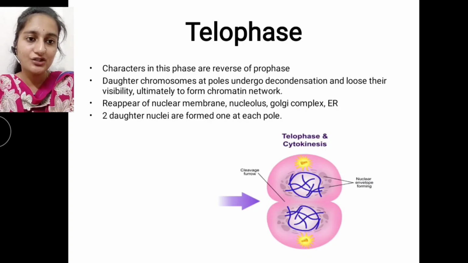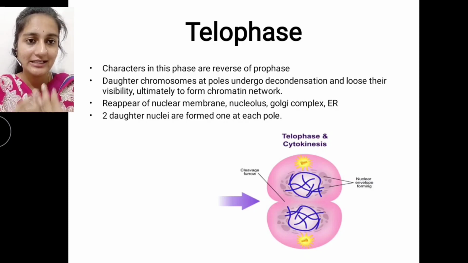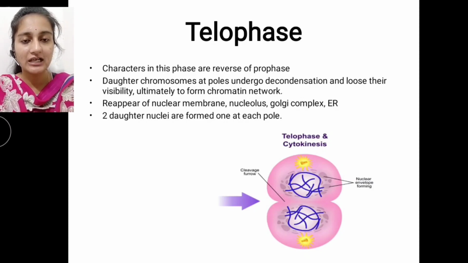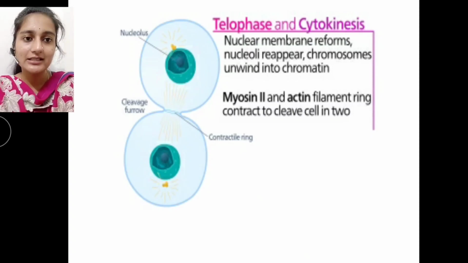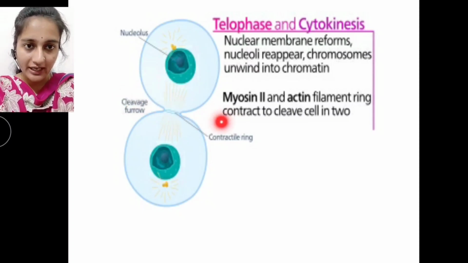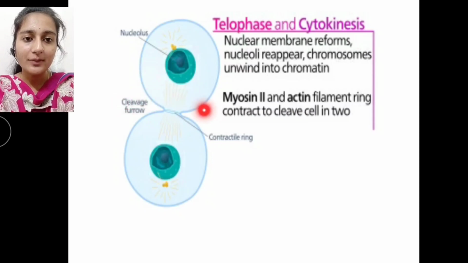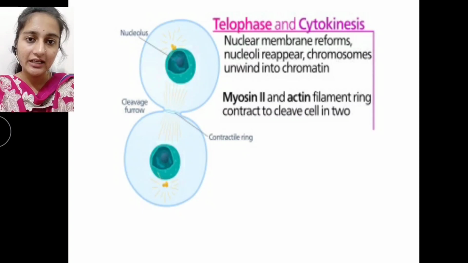Until here the karyokinesis is completed, meaning all the changes that appear in the nucleus are completed. Now the cell is ready to enter cytokinesis, where the cytoplasmic division actually occurs, and we get two equal, same-sized cells. In cytokinesis, we have the formation of a cell furrow or cleavage furrow, which can be seen in an animal cell.